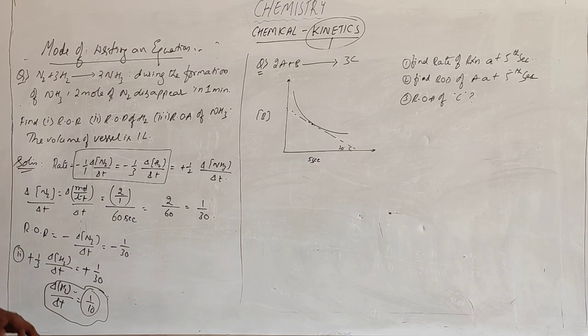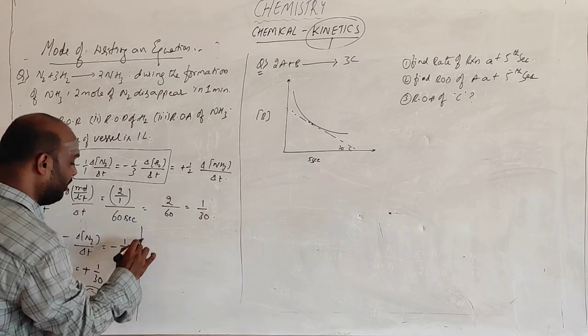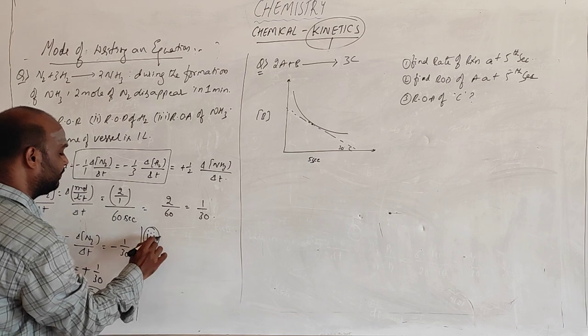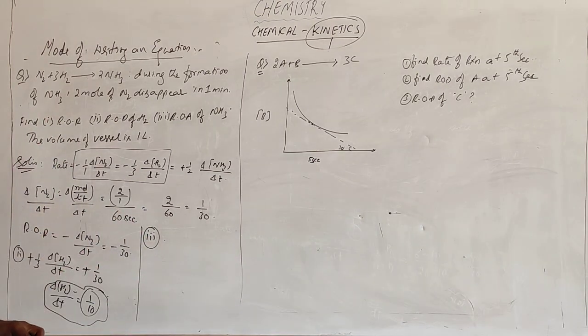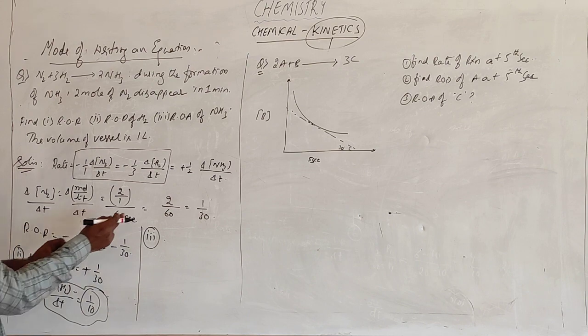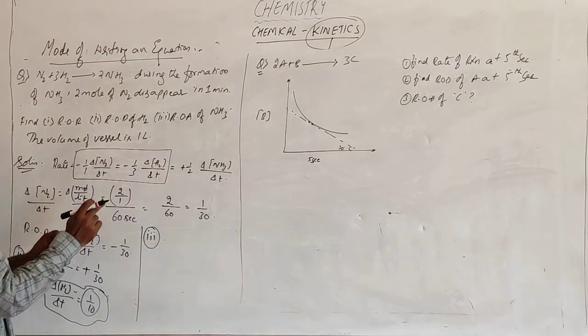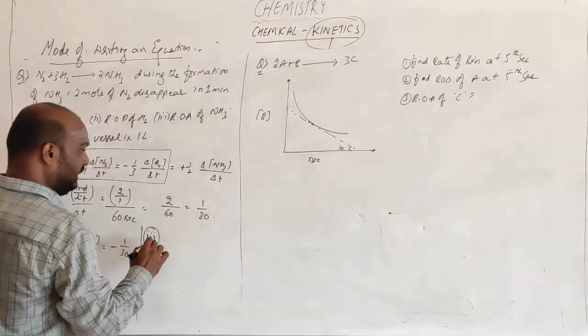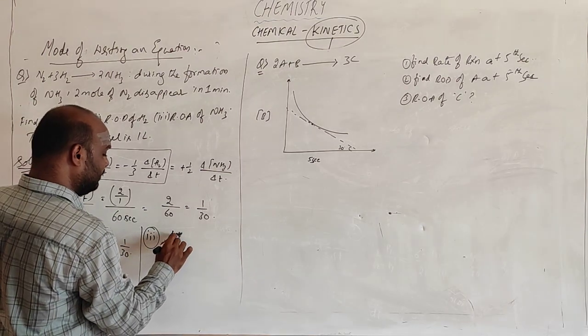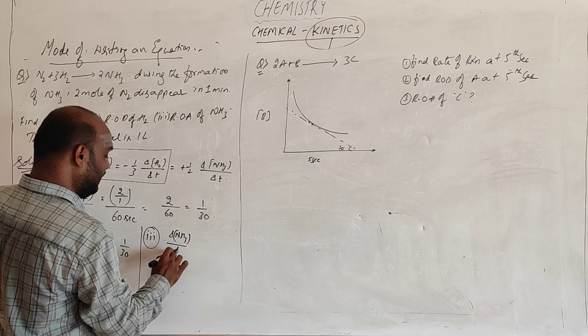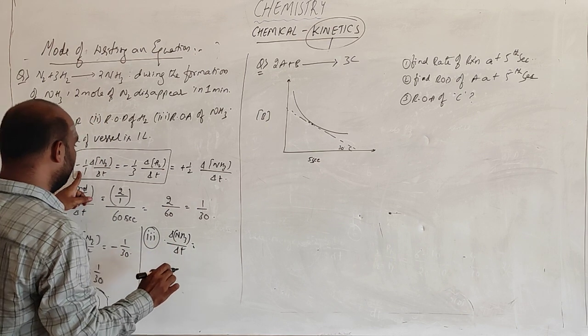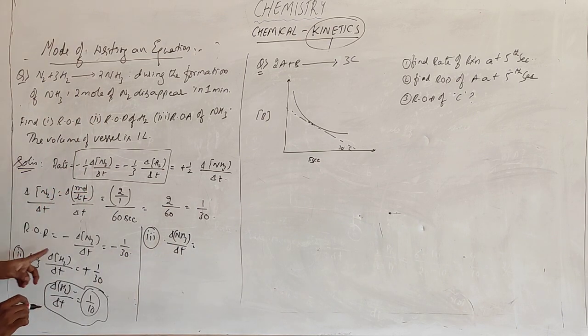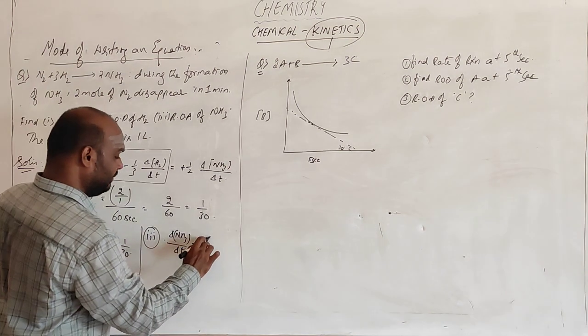Okay. Next, what is being asked? Rate of appearance of NH3. So if you go for the third one, rate of appearance of NH3. Right? NH3 by 2 times change in time is equal to this one. Okay. So what will you get? NH3 by 10 should be equal to this one. Rate is nothing but 1 by 30.